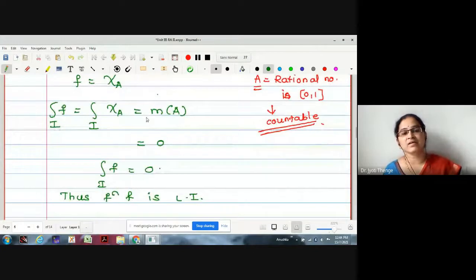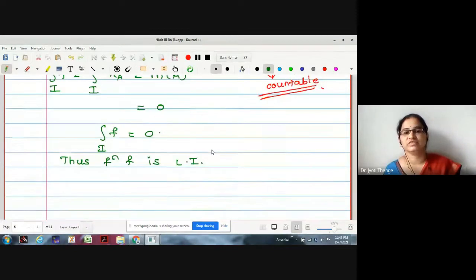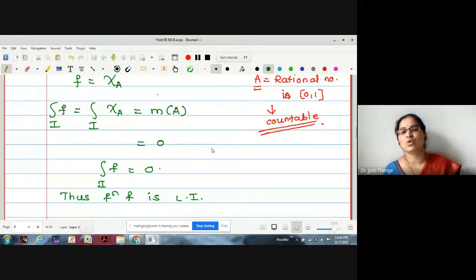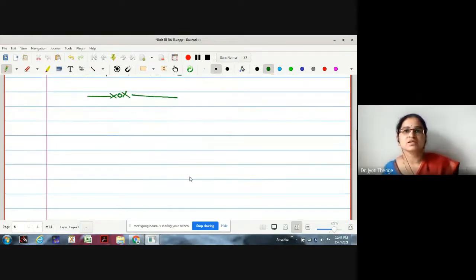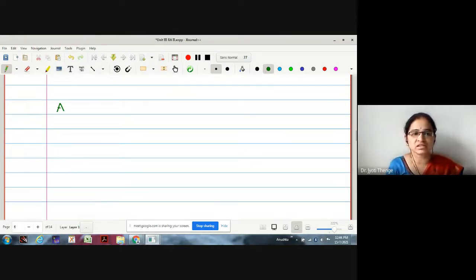Therefore, whenever we have a finite set or a countable set under consideration, we were writing its integration is 0. Why is it 0? Let us try to justify again. I will not take this example, it is difficult for me to give. I'll take one simple example. Suppose the set under consideration is a finite set {1, 2, 3}, and phi of x is defined to be 1 for all x in A.